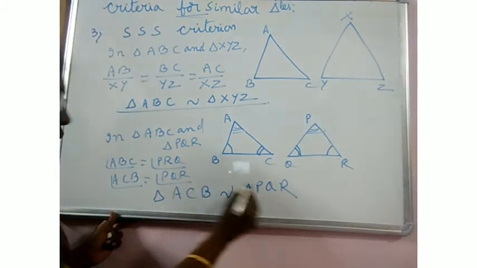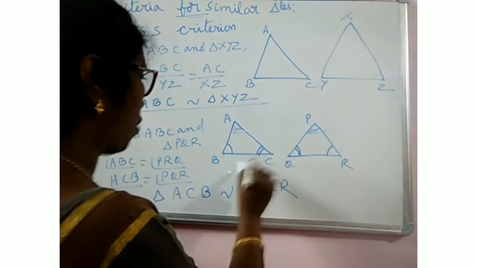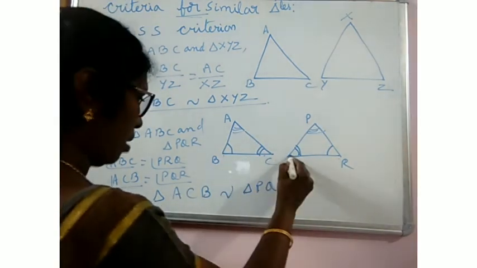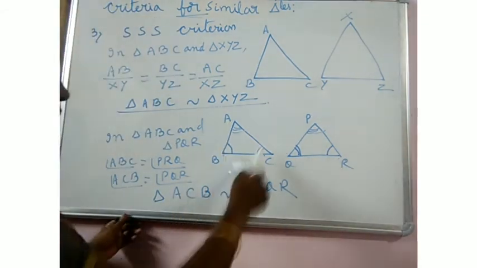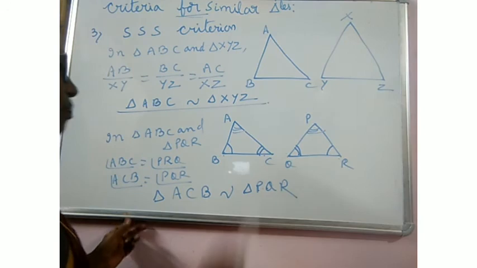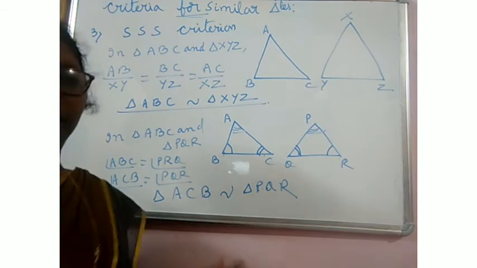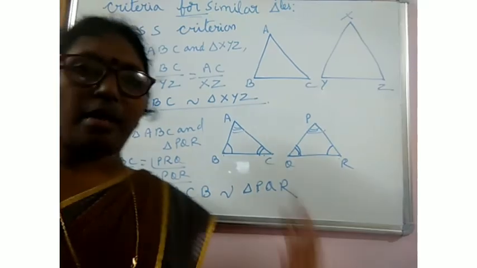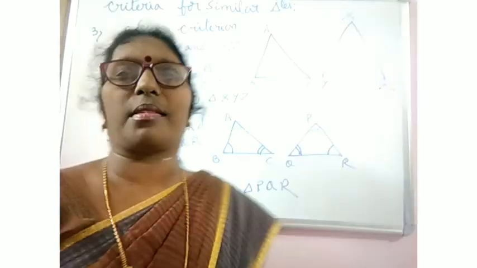That means A corresponds to P, C corresponds to Q, and B corresponds to R. So instead of writing triangle ABC, PQR, we have to write triangle ACB is similar to triangle PQR, because here angle C is equal to angle Q, angle B is equal to angle R. In general way we speak ABC PQR, but exactly this is the way we have to write if this is the case.